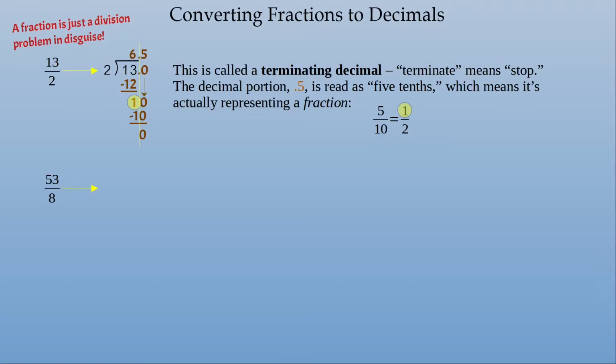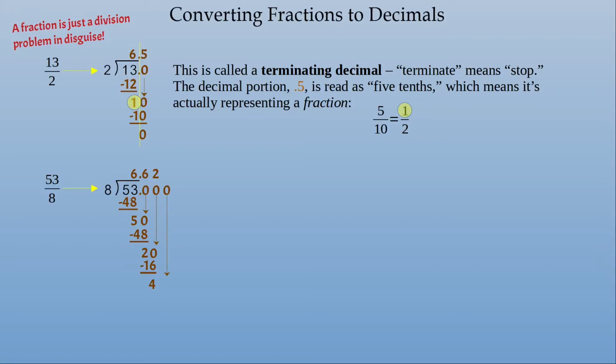All right, let's take a look at 53/8. We're going to do 53 divided by 8. I can take 8 out of 53 6 times. That's 48, and when I take that 48 away, I'm left with 5. Okay, stick on a 0, bring it down. Now, how many times can I take 8 out of 50? I can take it 6 times. Again, 6 times 8 is 48. 50 minus 48 is 2. Put on another 0, bring it down. That's now 20. I can take it twice. 8 times 2 is 16. 20 minus 16 is 4.